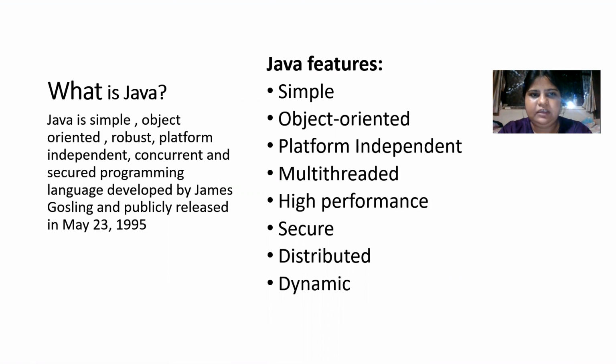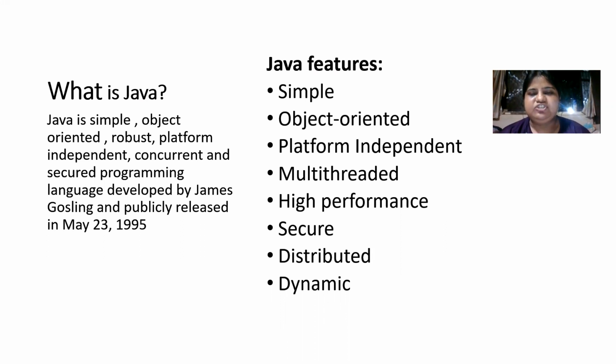23, 1995. All right, and the name Java was initially Oak, because the people who developed Java, including James Gosling, used to visit a coffee shop. They named it after a tree which was there in the office, and later on it became known as the Java programming language because of the coffee shop they often visited.